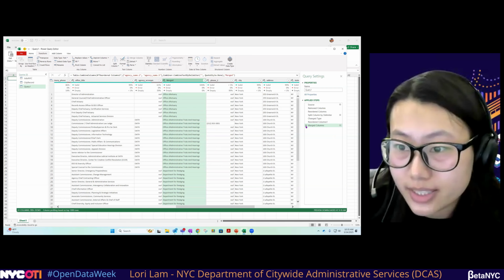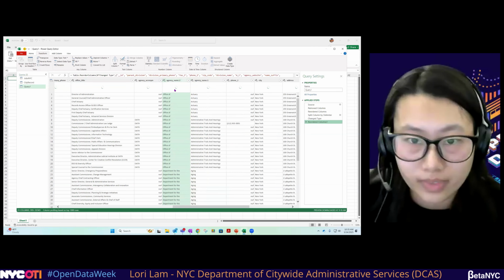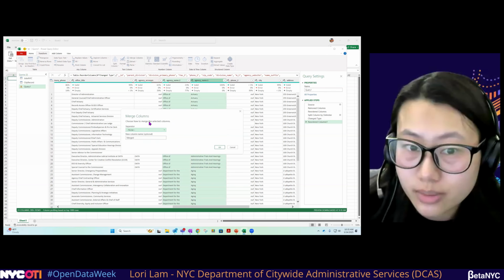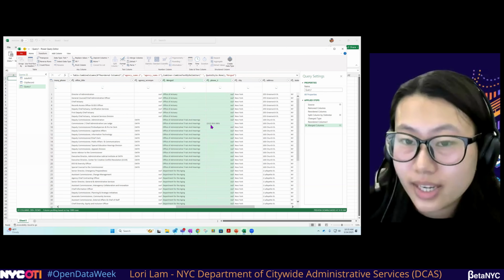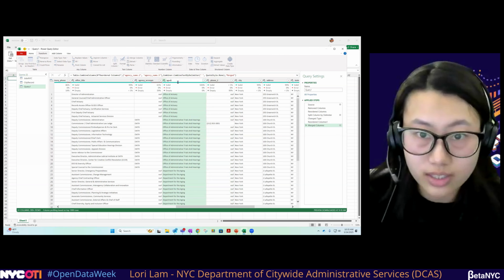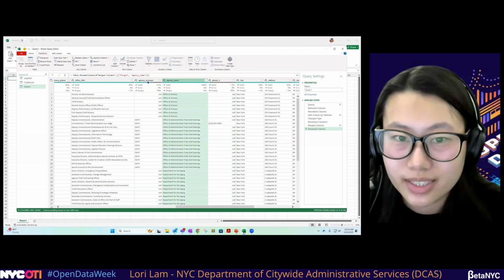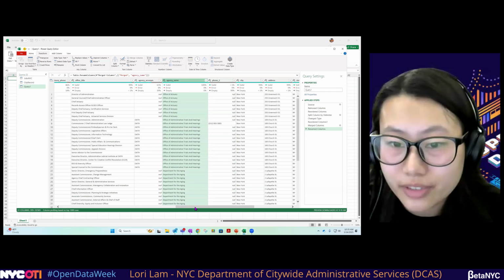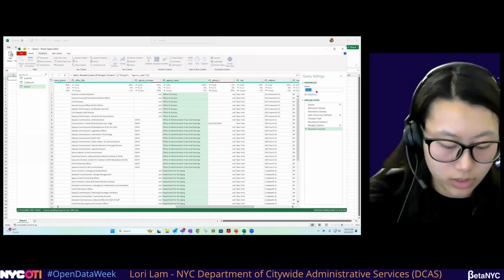We'll go back to our applied steps. And to undo that, just click X next to merge columns. And once again, we're going to select our two columns that we want to merge together, merge columns, and put a separator for space, and click OK. And now we have a much cleaner agency column. And so we just want to rename this column to agency name. And I like to follow the similar naming conventions that are already in the data set. And after that, we're done with this data set. We've cleaned it, and we want to change the name to Greenbook.